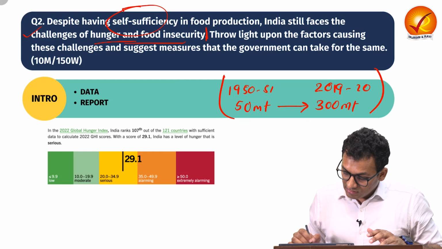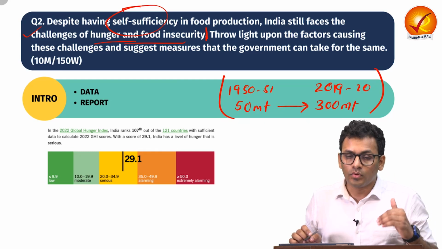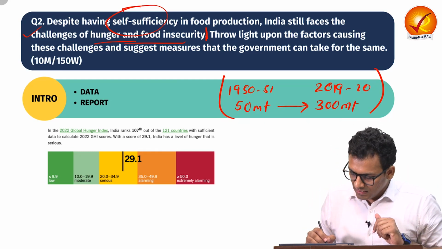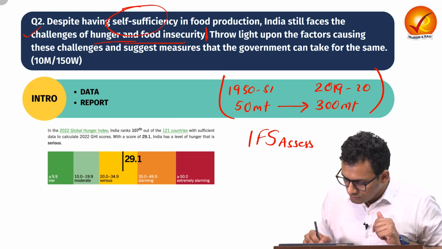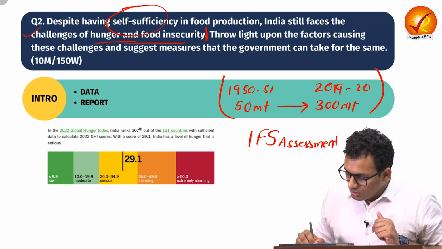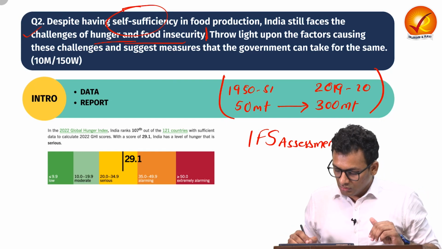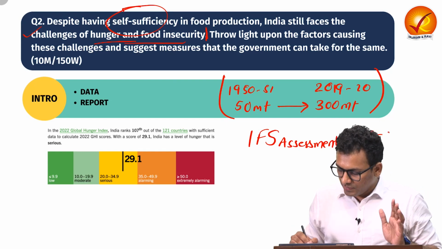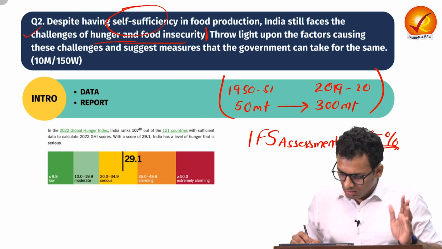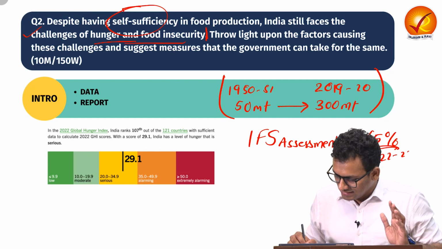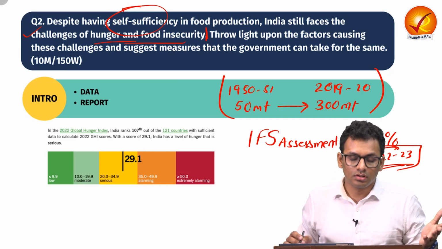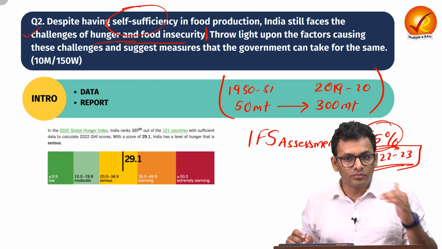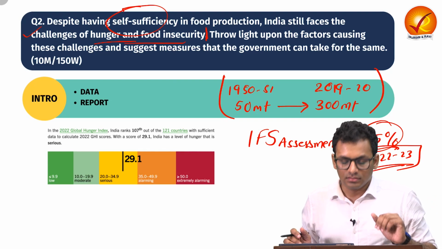However, there are certain contradictory reports with respect to hunger. We have seen that International Food Security Assessment, where it is explicitly mentioned that almost 65% of Indian population, as in 2022-23, they do not have access to proper nutritious food. So that's a huge number that almost touches around a billion population.